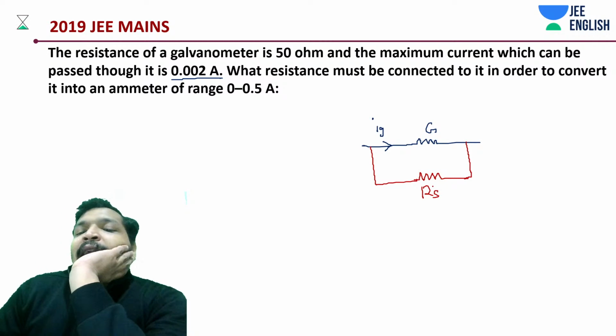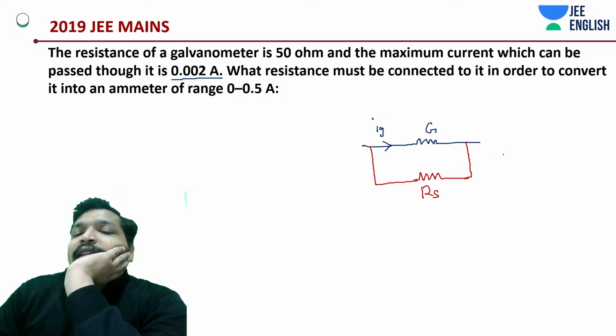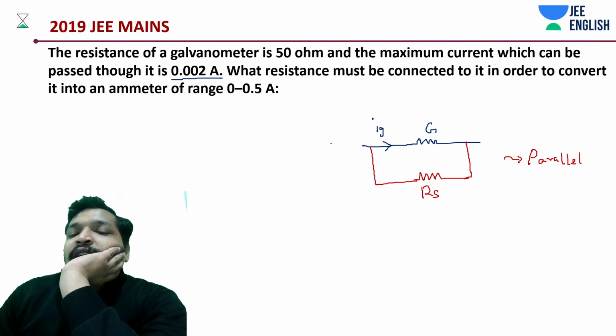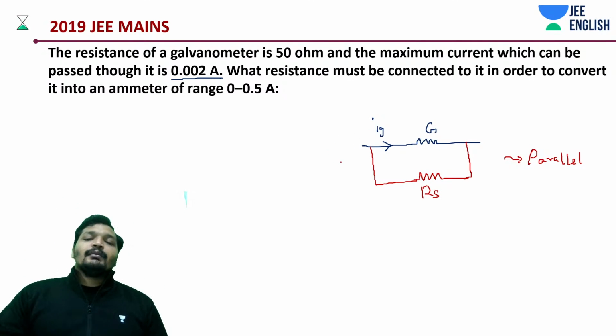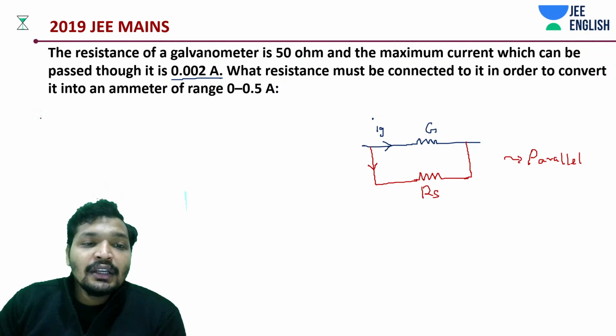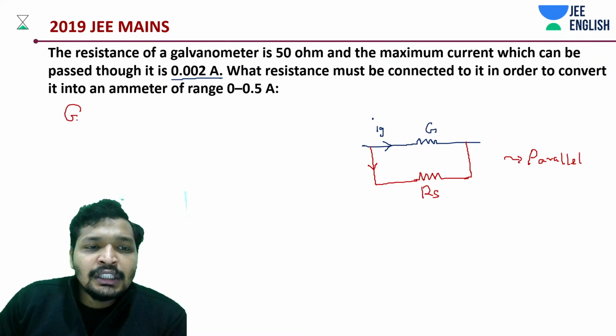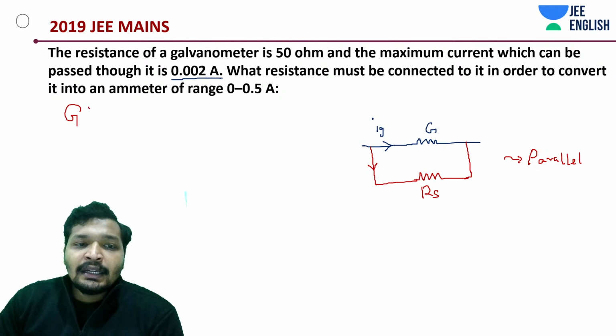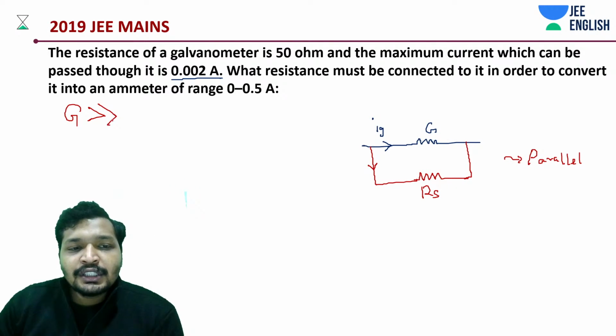You connect a shunt resistance in parallel. You need to remember this. Then this whole circuit becomes an ammeter, because now it can handle more current, given that your G should be greater than that of your shunt.